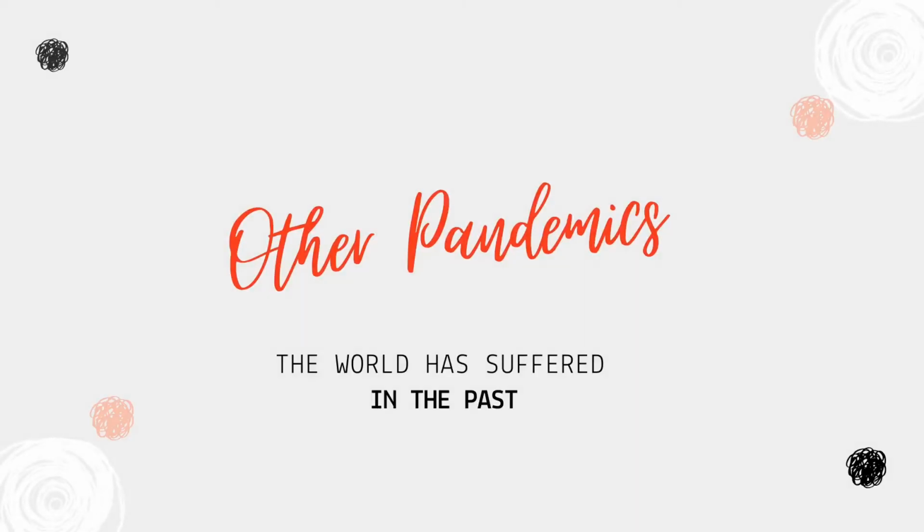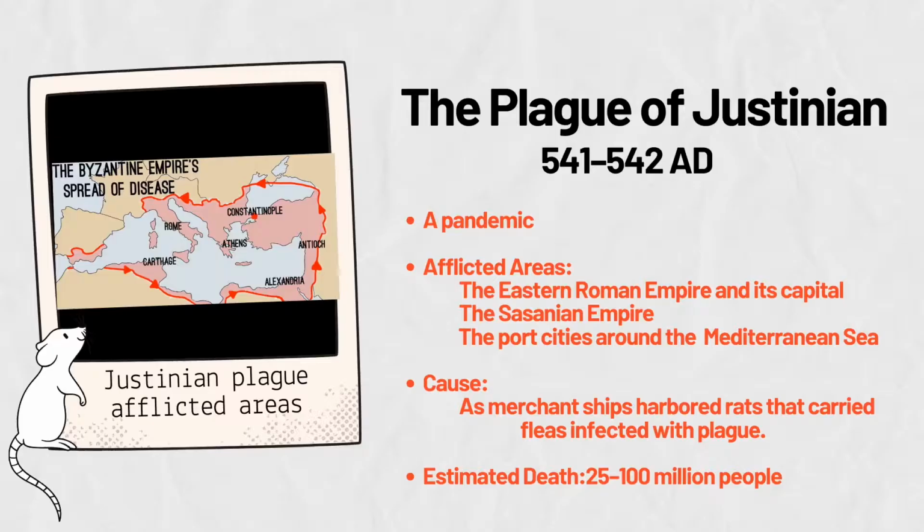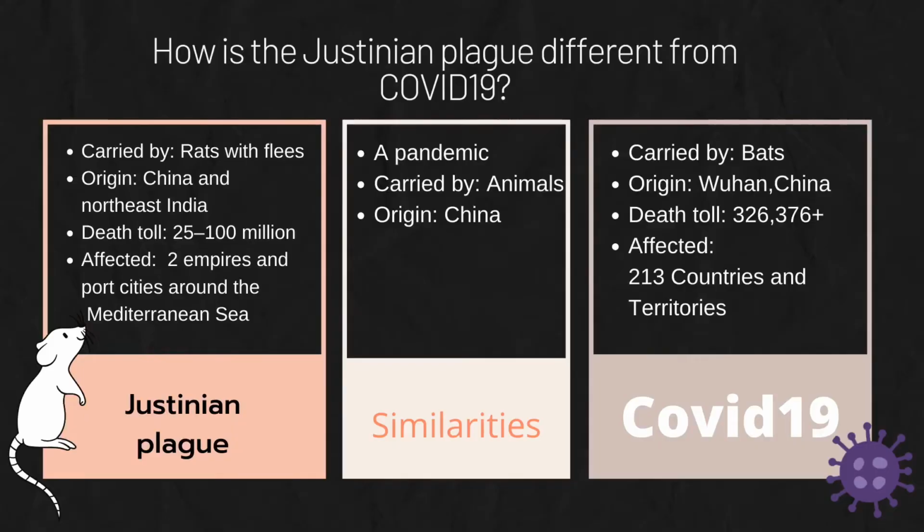Other pandemics the world has suffered in the past. The plague of Justinian from 541 AD to 542 AD, estimated death of 25 to 100 million people. How is COVID-19 different from the plague of Justinian? COVID-19 is carried by bats, while the plague of Justinian is carried by rats with fleas.